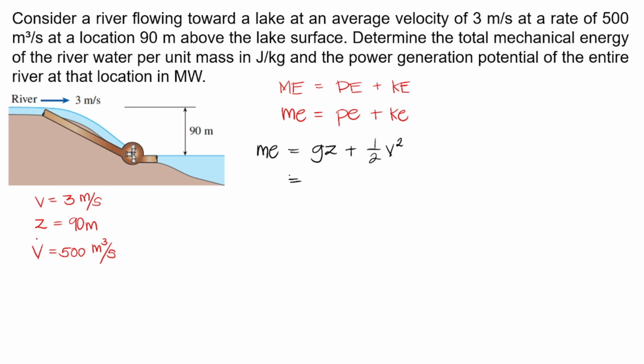So inputting our values, since we are in SI, it's in meters and seconds, we can use the gravitational acceleration of 9.8066, that is in meter per second squared, multiplied by the elevation, 90 meters, plus 1/2 times our velocity squared, which our velocity is 3 meters per second.